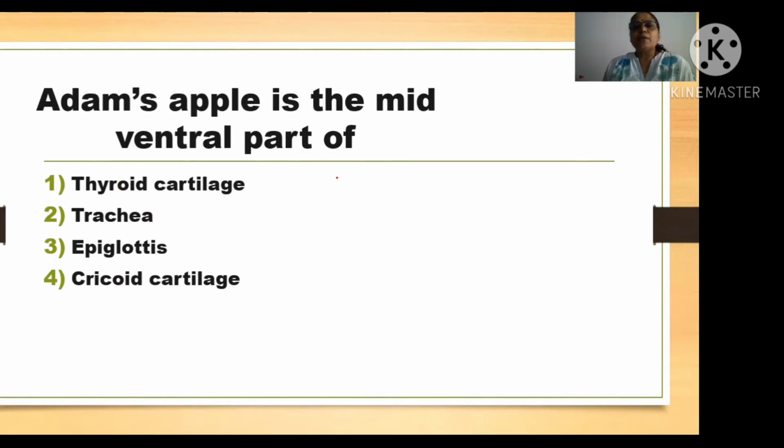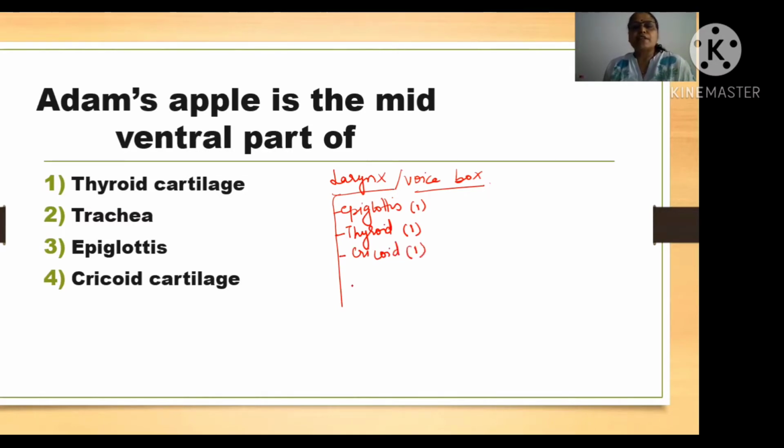Before understanding this answer, first try to understand one more concept: the larynx, also known as the voice box, has few cartilages. Three cartilages are unpaired and three are paired. One is the epiglottis, which is used to close the glottis. This is single. Then the largest cartilage is the thyroid cartilage, also single.